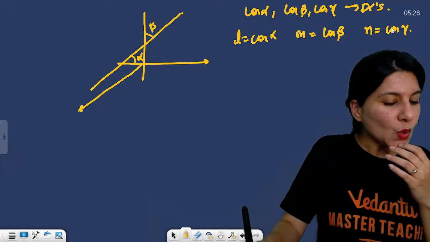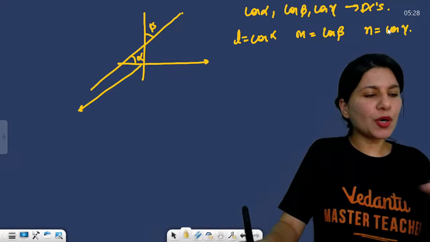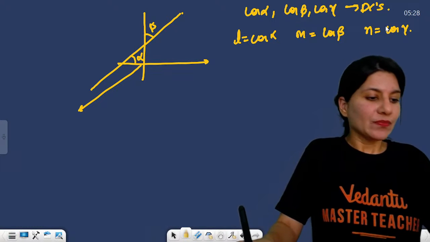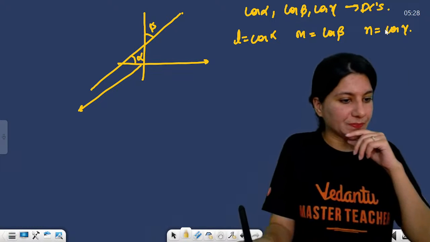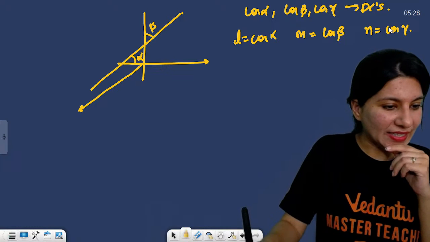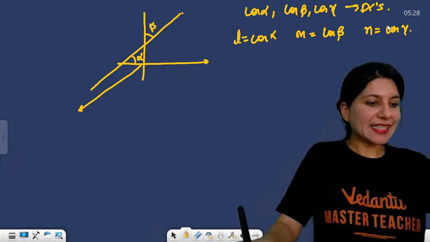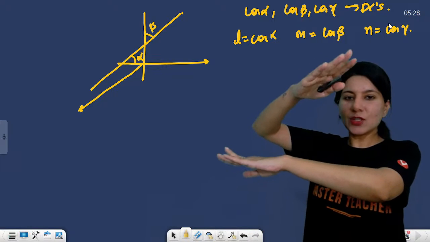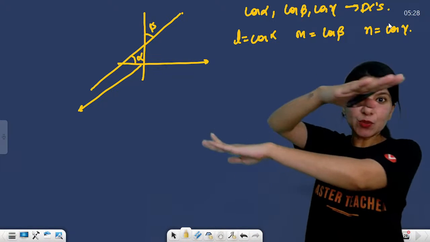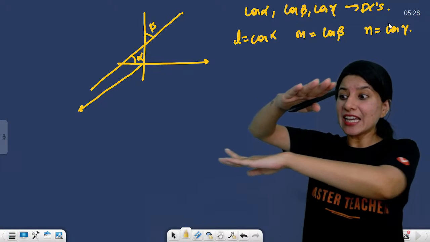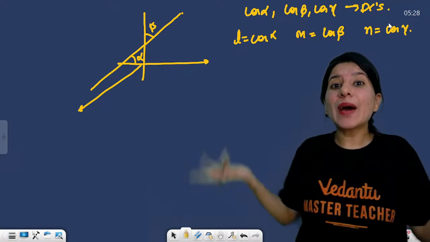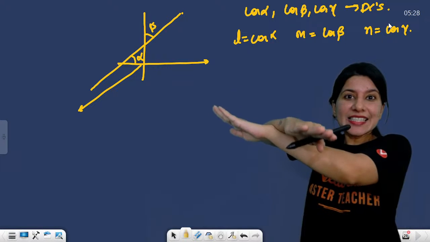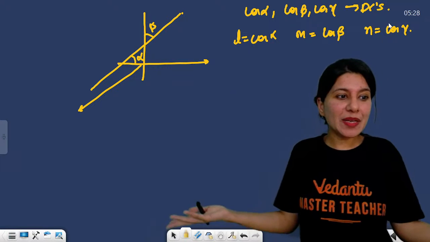Vanix, no need to find intersection point in shortest distance. So basically, Vanix is asking that, ma'am, you are saying that you are finding shortest distance between two skew lines. You know what skew lines are? Which are neither intersecting nor parallel. If the lines are intersecting, that means shortest distance will be zero.